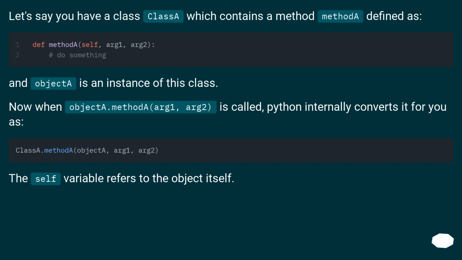Let's say you have a class which contains a method defined as follows, and objecta is an instance of this class. Now when objecta.methoda(arg1, arg2) is called, Python internally converts it for you. The self variable refers to the object itself.